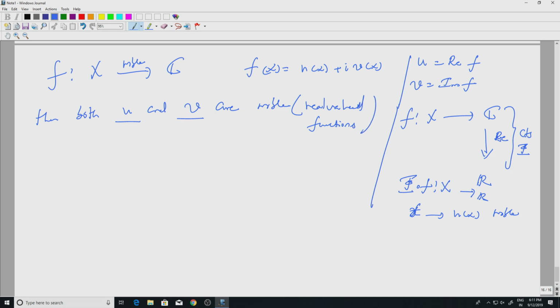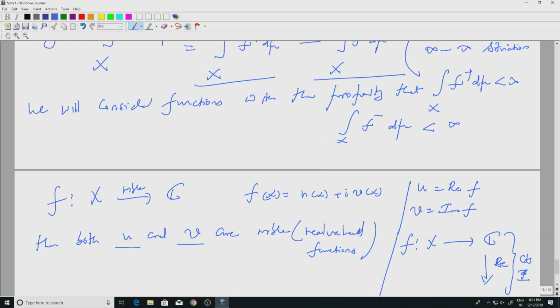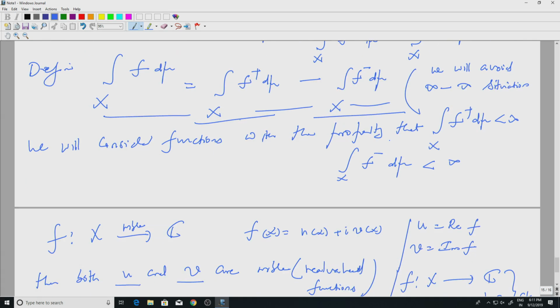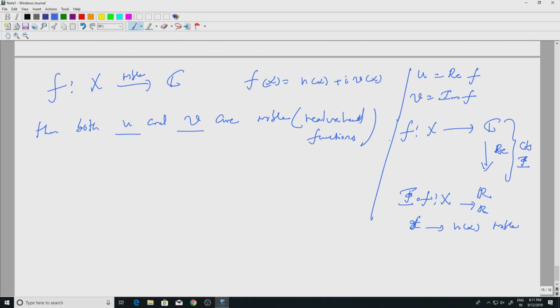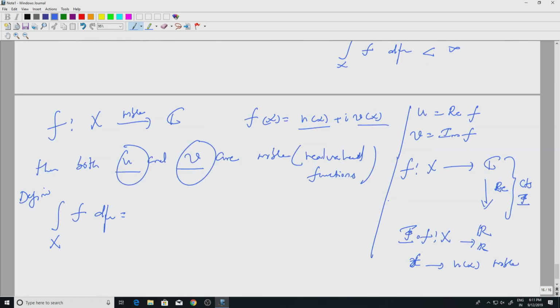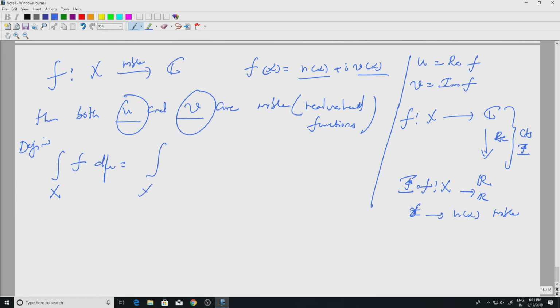If their integrals are finite, as we have seen earlier, for a real valued function I know how to define the integral. So, I know how to define the integral for u and v, and those integrals make sense. Take this as a definition: define the integral of f d mu. Of course, you want it to be linear with respect to constants. f is written as u plus i v, so the definition is the integral over X of u d mu plus i times the integral over X of v d mu.